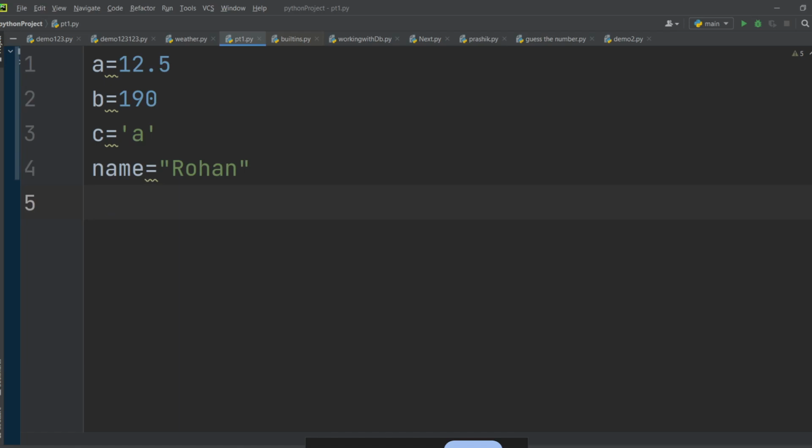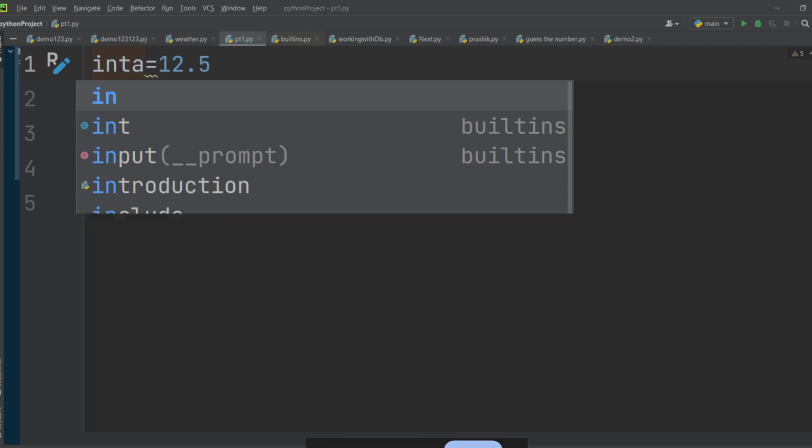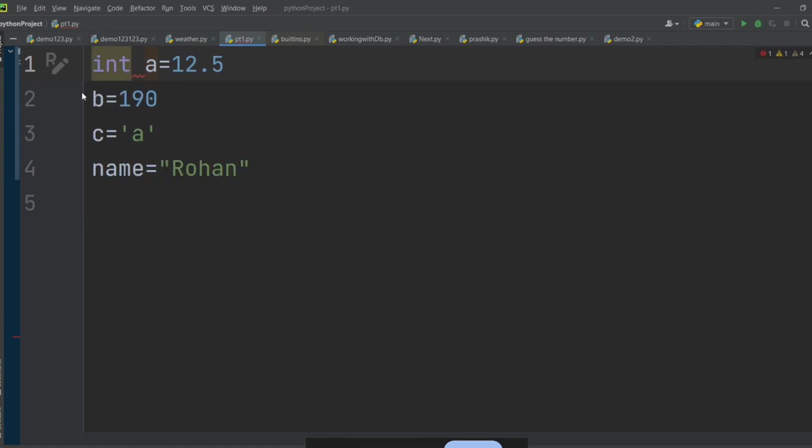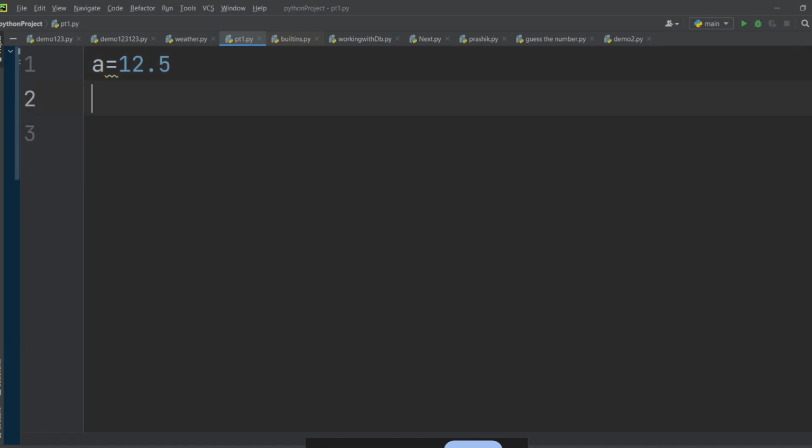Yes. But you don't have to mention it explicitly. You don't have to write integer a equal to 10, because in Python, after you insert a value in any variable, the interpreter will automatically conclude the type based upon the value you have inserted. So you don't have to worry about type. Just create a variable name and set it equal to a value. Fine. Here I am getting 12.5.